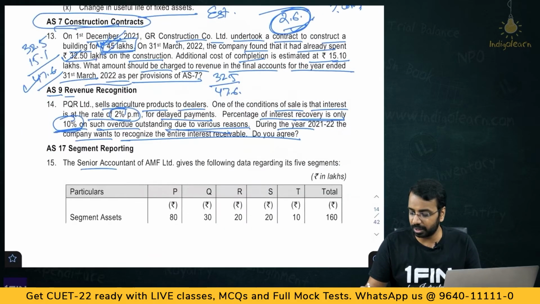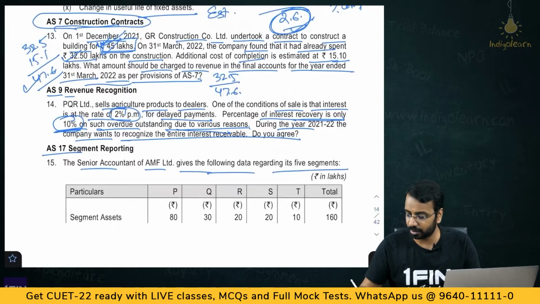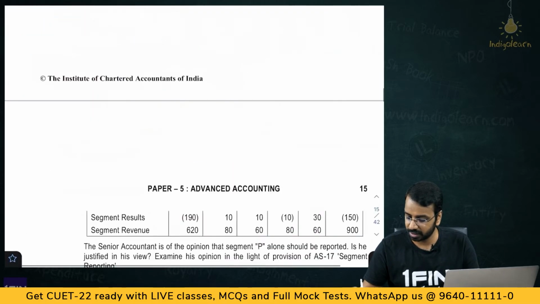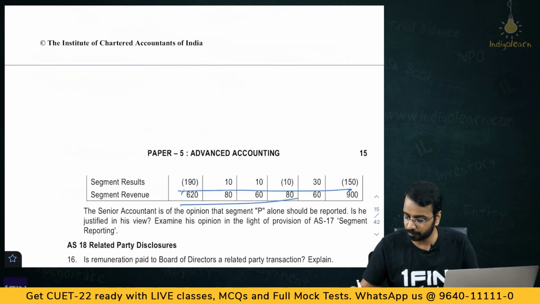The senior accountant of AMF Limited, this one on AS17, gives the following data regarding its 5 segments, 1, 2, 3, 4, 5 segments, assets, results, revenue. Senior accountant is of the opinion that segment P alone should be reported. Is he justified in his view? Examine in the light of AS17.